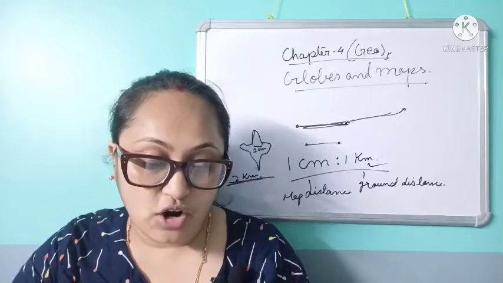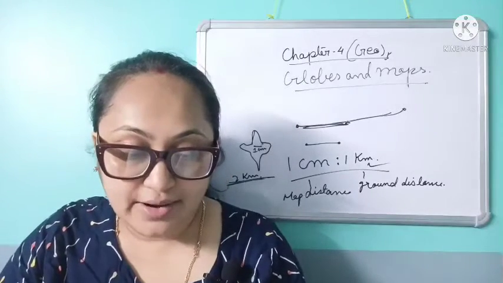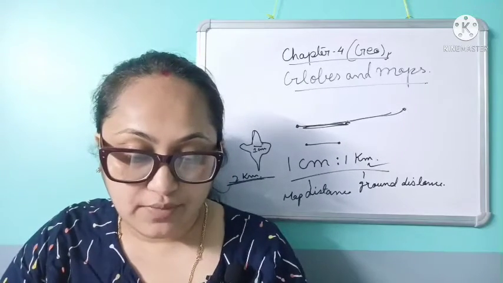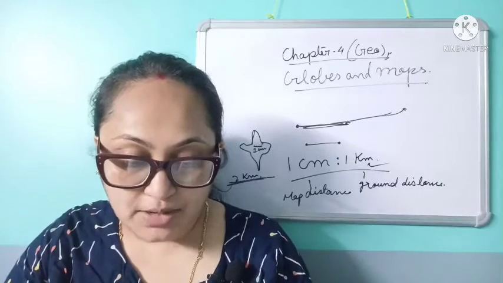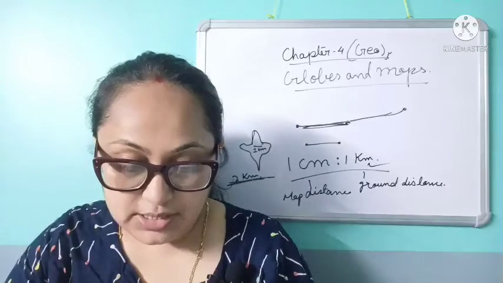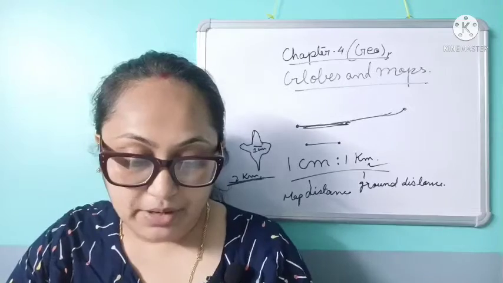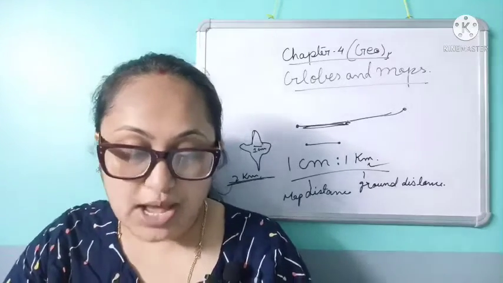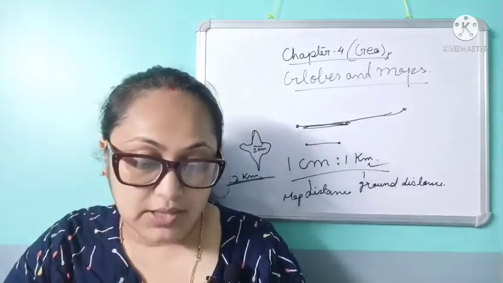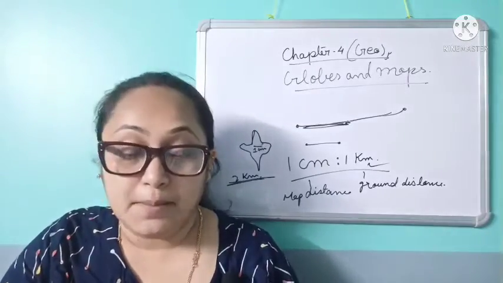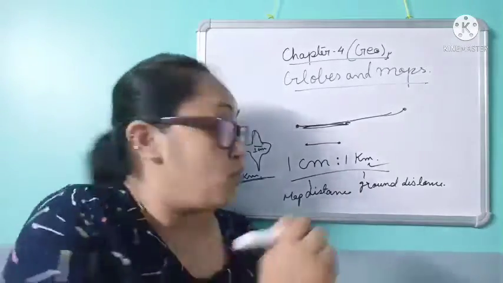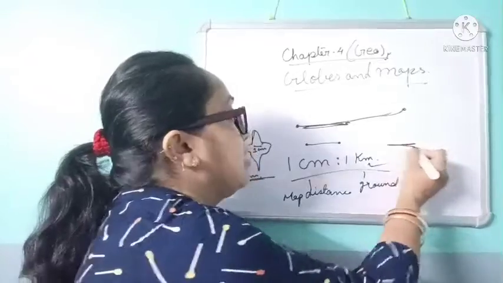By a graphic or linear scale. In the graphic or linear scale method, the map distance is shown with the help of a straight line. The line is divided into two parts called the primary divisions. The first primary division is further subdivided into secondary divisions. Now what is a graphic or linear scale? In that method, the map distance is shown with the help of a straight line.